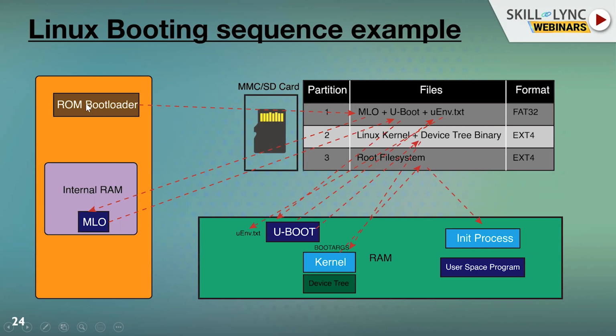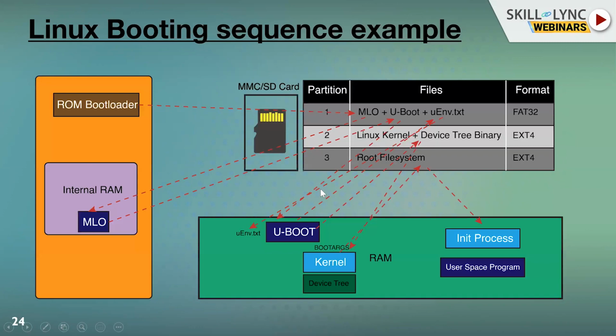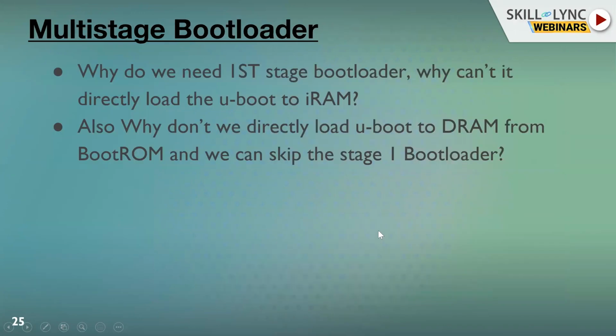I just have a question. Why do we need this first stage bootloader? Why can't it directly load U-boot into IRAM? And also, why don't we load U-boot directly to the DRAM? Why do we need the internal bootloader? Basically, why do we need these stages?